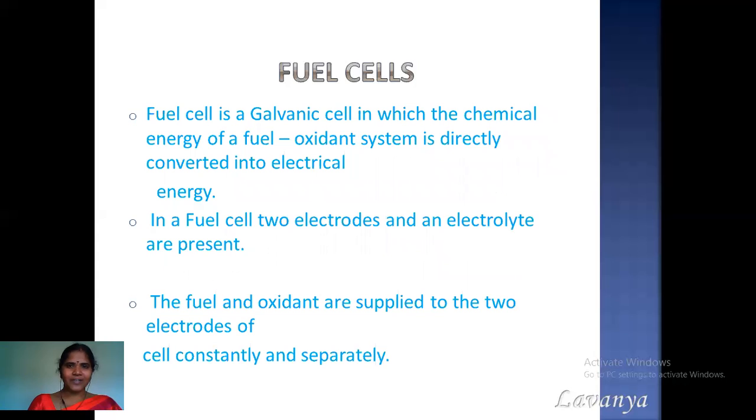And as it is converting chemical energy into electrical energy, we can consider this fuel cell as a galvanic cell. We have two electrodes and an electrolytic solution. The fuel we use in a particular fuel cell, for example in the hydrogen oxygen cell, the fuel is hydrogen, or in the methanol oxygen cell, methanol is the fuel. We send the fuel to one of the electrodes and the oxidant to the other electrode continuously.